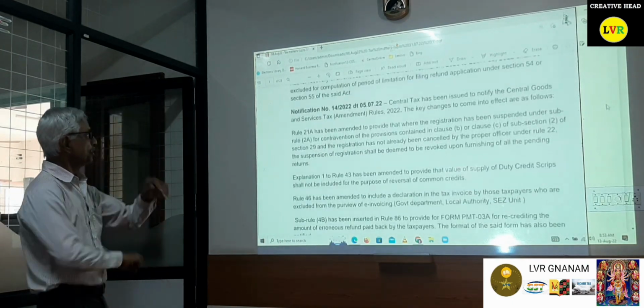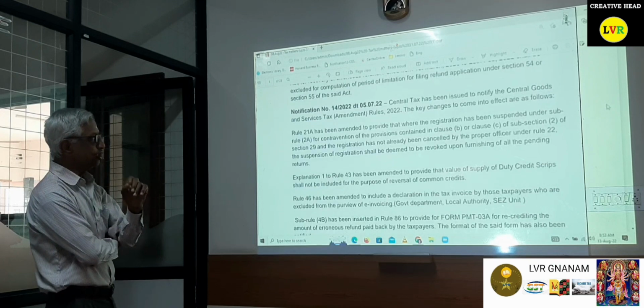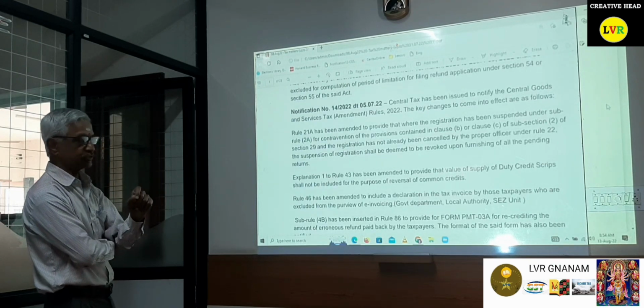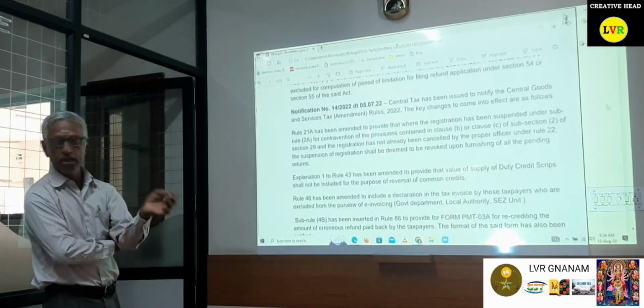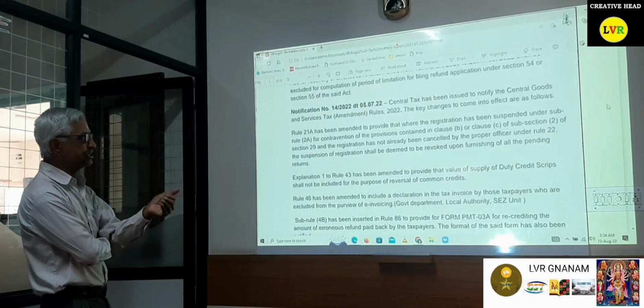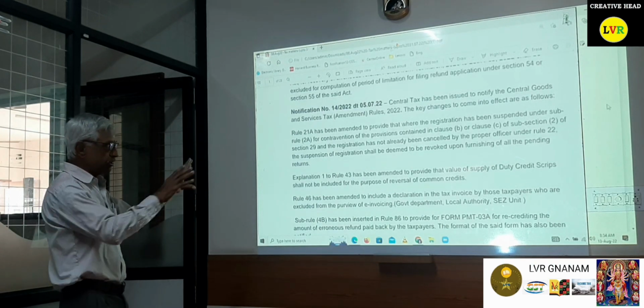Then comes Notification number 14, issued several times to notify the CGST Amendment Rules 2022. The key changes are as follows. This is the first rule amendment in 2022. Rule 21A has been amended to provide for cases where the registration has been suspended. I will tell you the gist also.